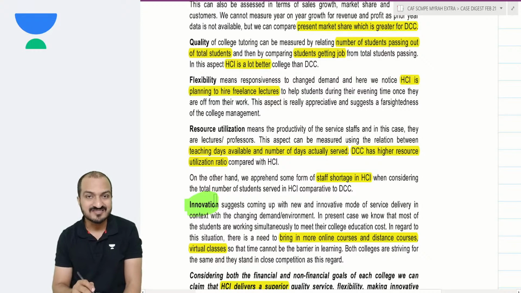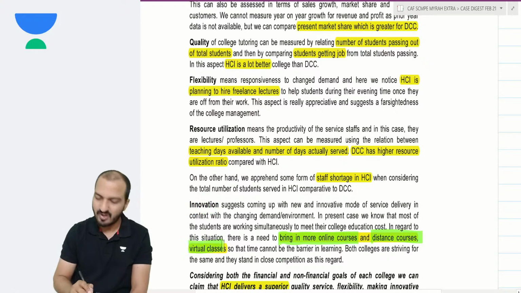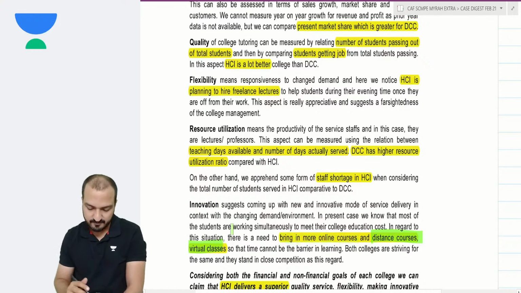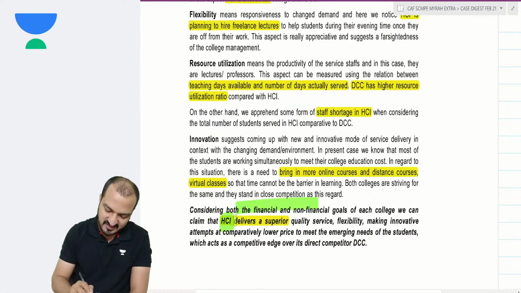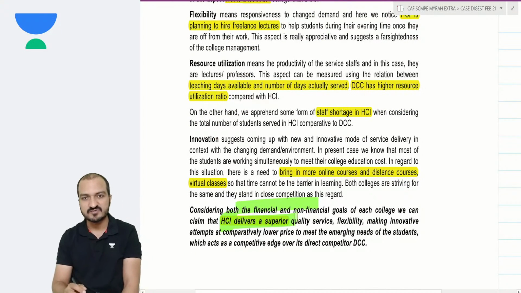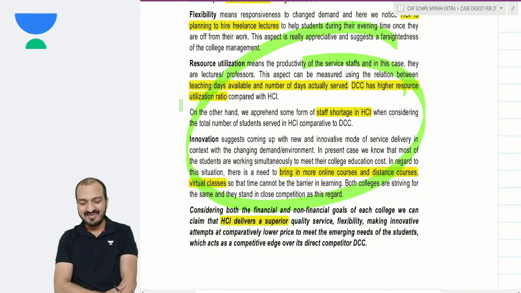Innovation. Innovation in case of colleges can be what? Well, innovation is the innovation in bringing online courses, distant courses, virtual classes, and all that falls under innovation part. Conclusion is that considering all these factors, it seems like HCI delivers a better quality of service. This is what you tell to the dude. Maybe he will get convinced to join HCI.